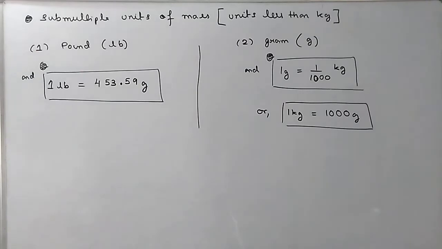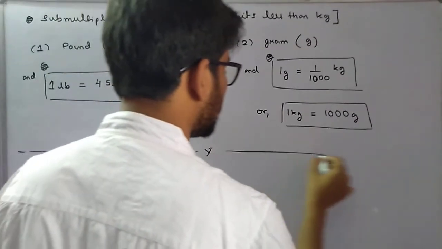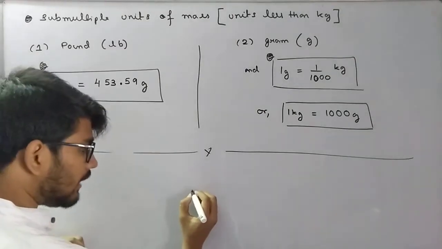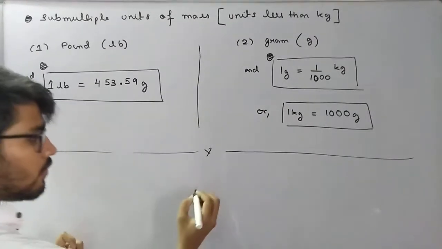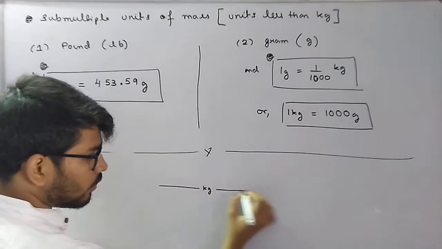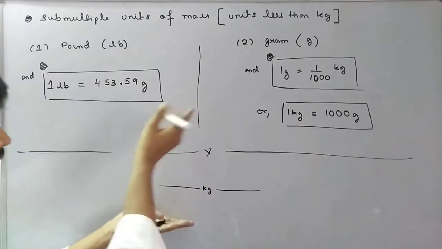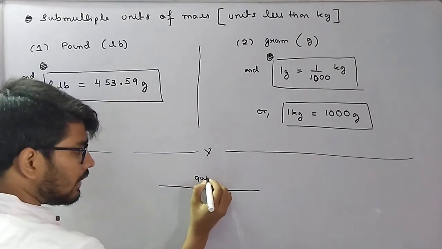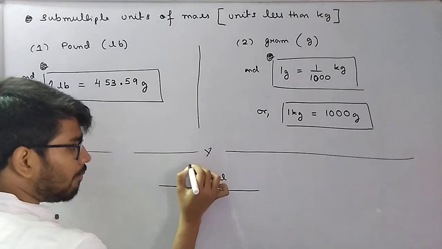So just to give a summary, what can we say? I have enough space. Different units of mass: kg is the SI unit. Above it we have two units which are quintal and metric ton.